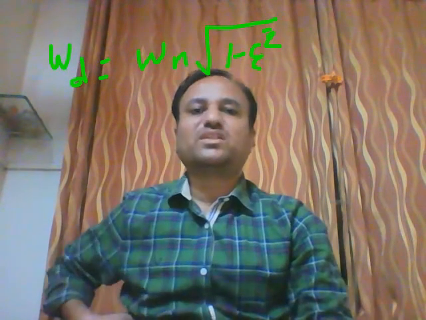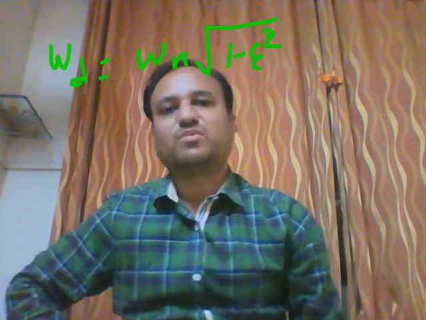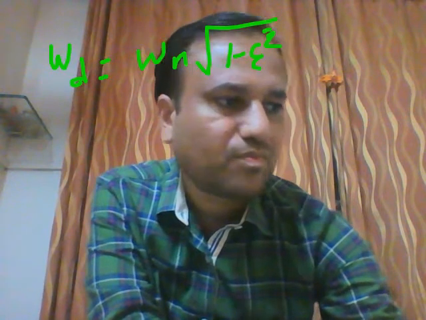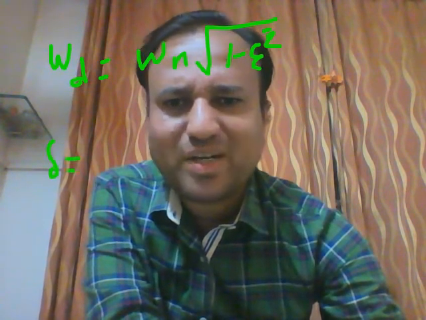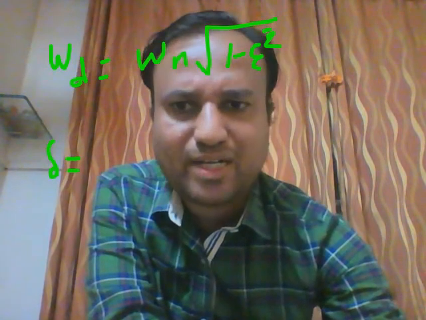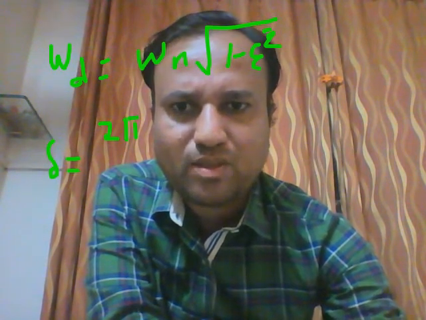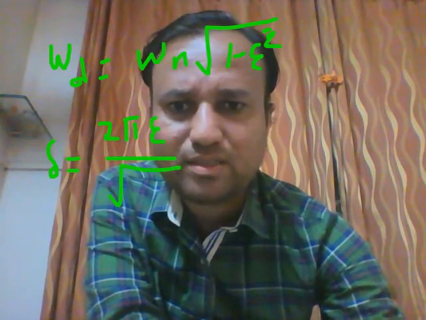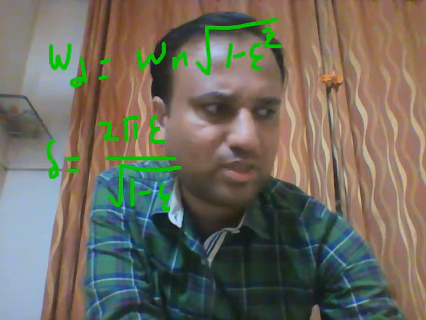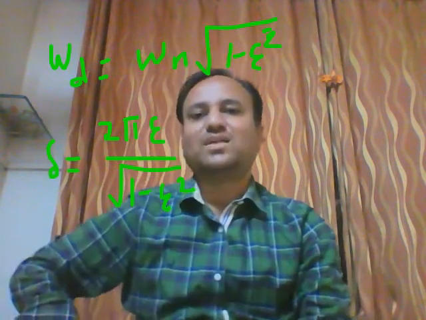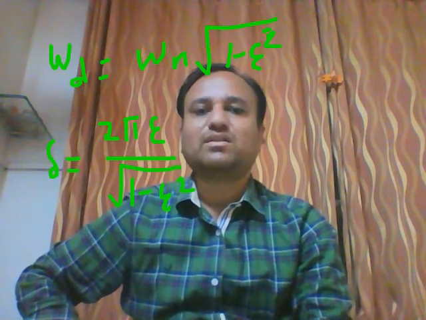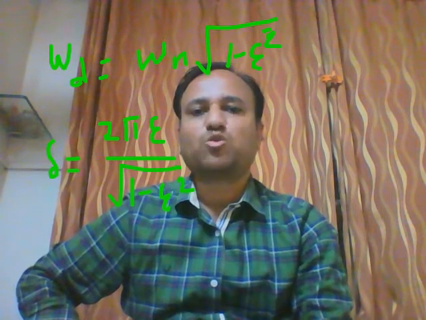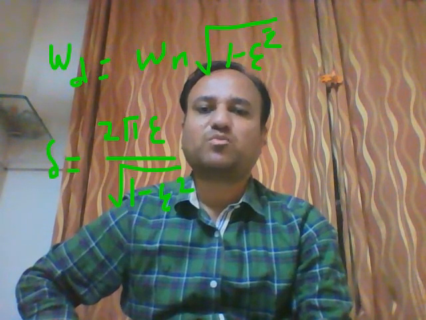So WD is the damped frequency, Wn the natural frequency, epsilon the damping ratio. Then logarithmic decrement in terms of epsilon I am writing down, student; you can see any standard reference book for this expression. So delta in terms of damping ratio or damping factor is 2 pi epsilon divided by square root of 1 minus epsilon square.